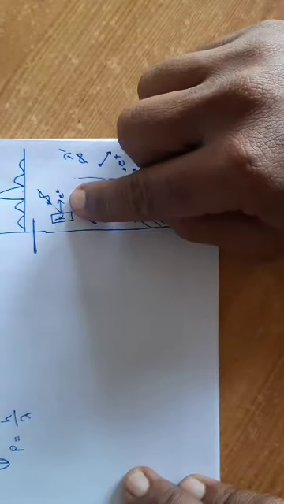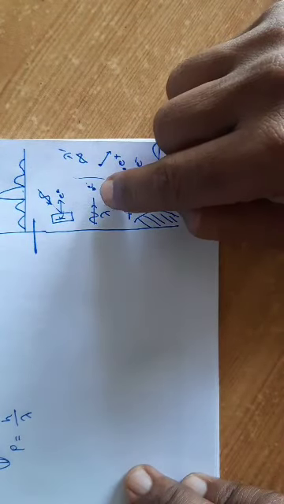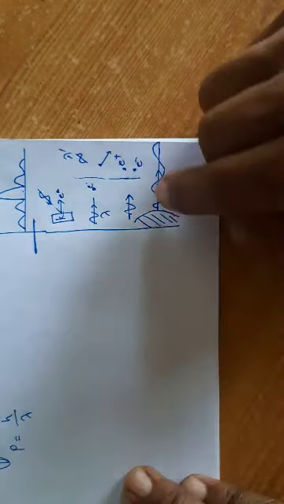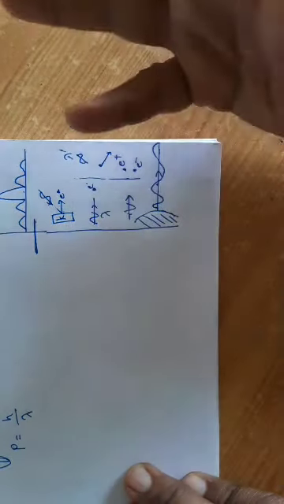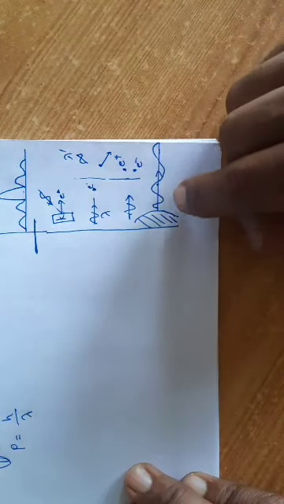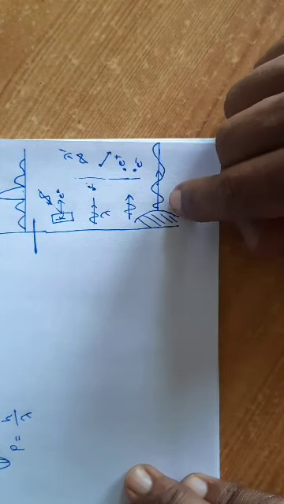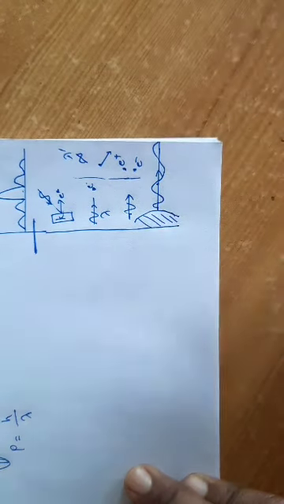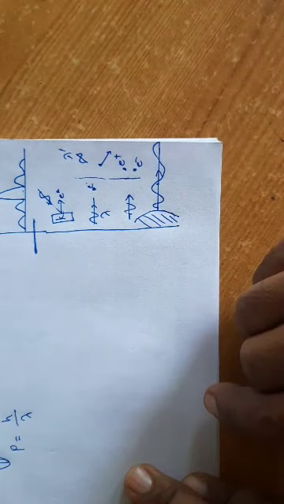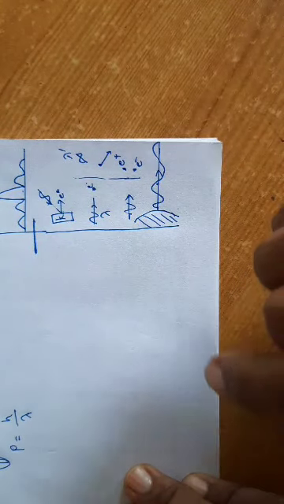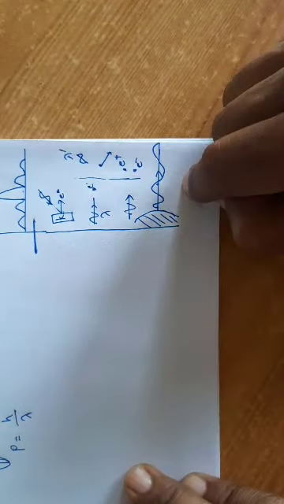In case of photoelectric effect, it is direct interaction. In case of Compton effect, it is direct interaction. In case of pair production, there is no interaction with matter, but light splits into two particles. And in case of the gravitational redshift, it is indirect interaction. That means light is moving away from a huge astronomical object, but it is interacting with that huge astronomical object, and hence it behaves as a particle.